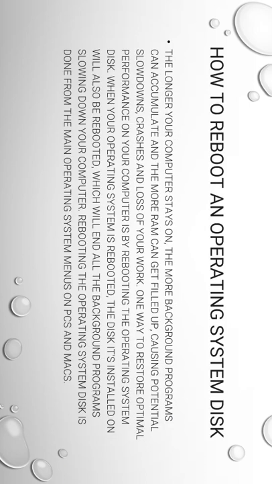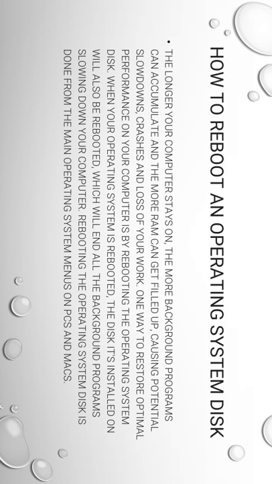How to reboot an operating system disk. The longer your computer stays on, the more background programs can accumulate and the more RAM can get filled up, causing potential slowdowns, crashes, and loss of your work. One way to restore optimal performance in your computer is by rebooting the operating system disk.